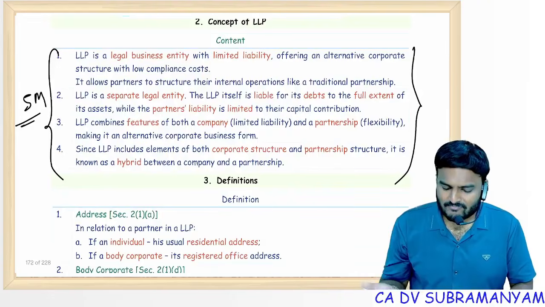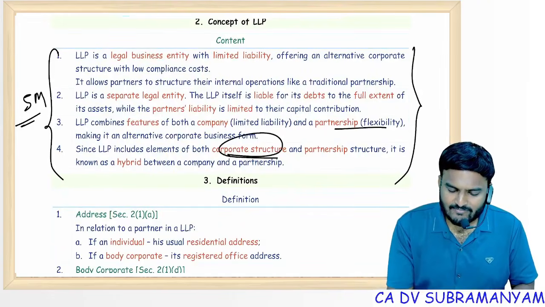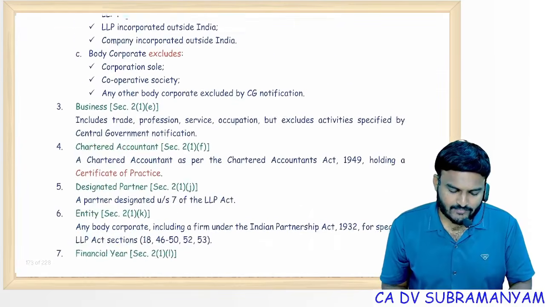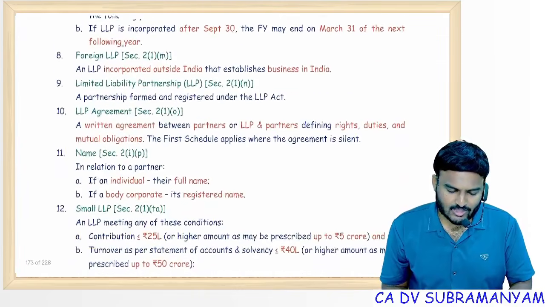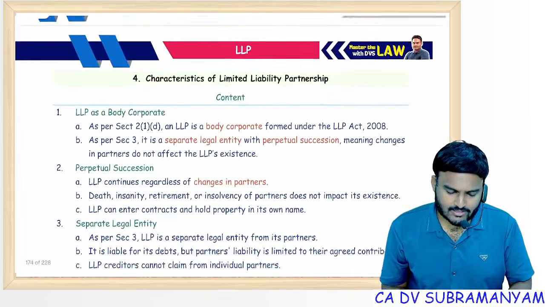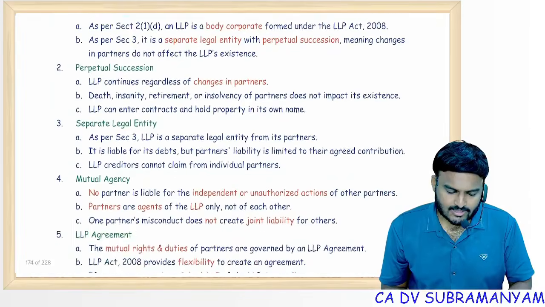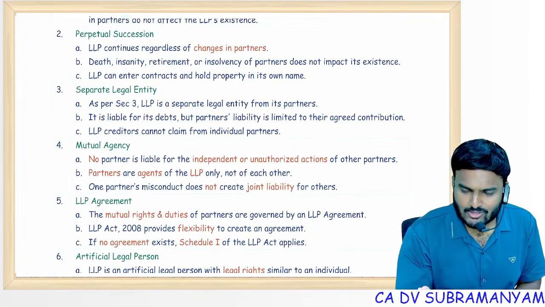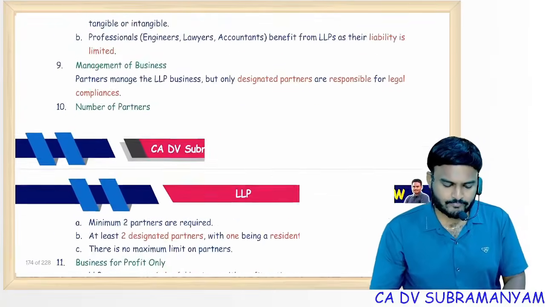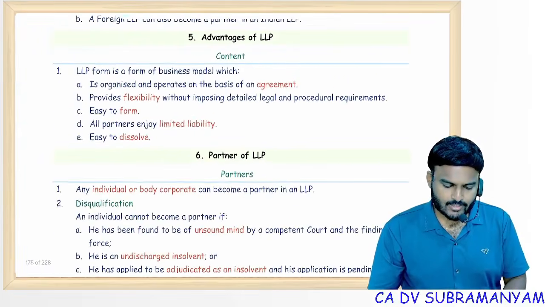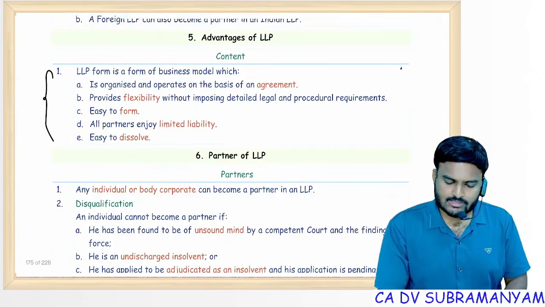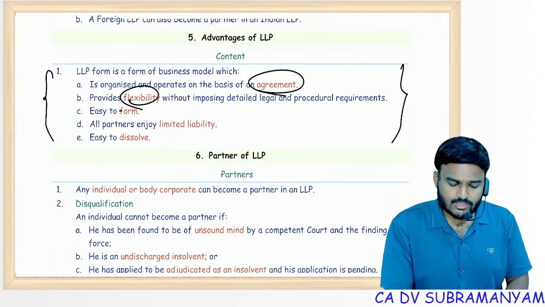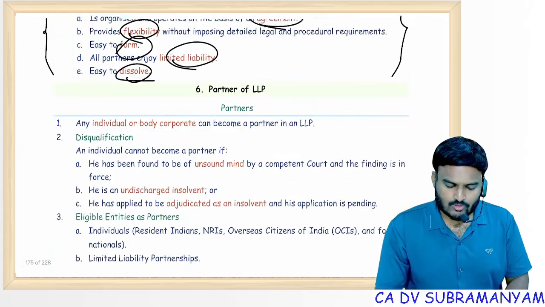Flexibility, corporate structure and flexibility in the management. Definitions, I covered important definitions. Body corporate, financial year, small LLP, I covered. Characteristics, give one time reading. No problem, small question only, easy question only, give one time reading. Advantages of LLP, yes, important. Flexibility, easy to form, limited liability, easy to dissolve.